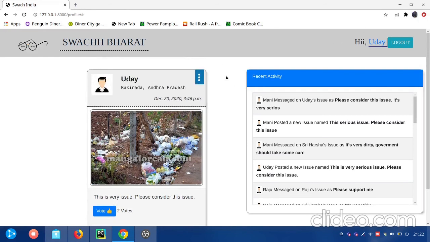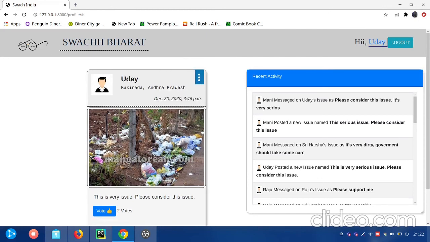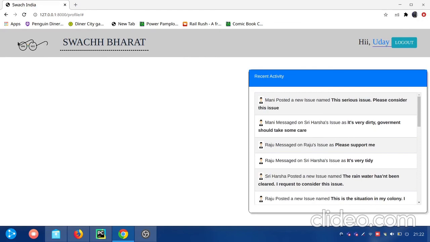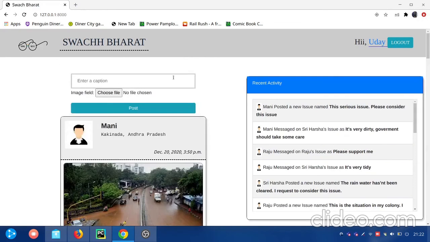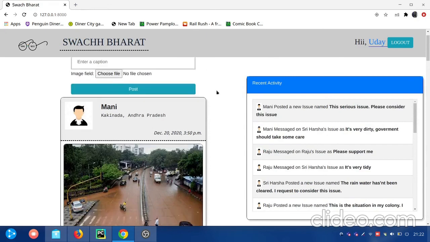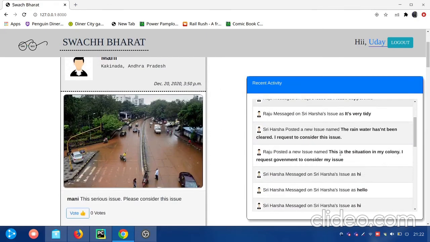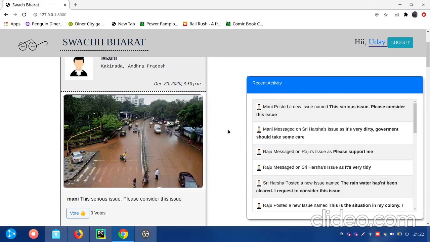And finally, the user can delete his post. If he clicks on delete, the post is automatically deleted. And this is the task. I have also done this recent activity.